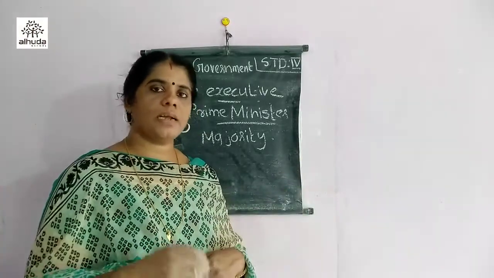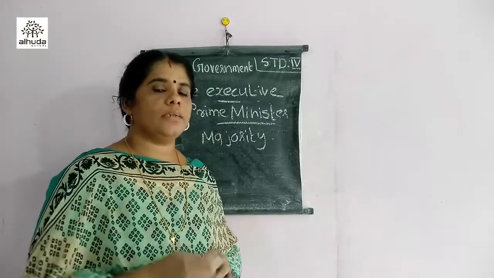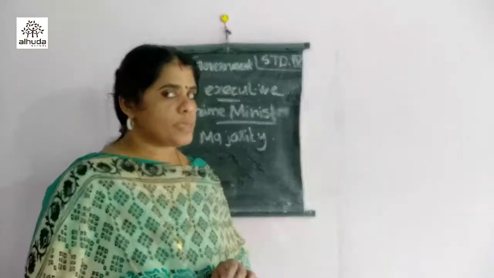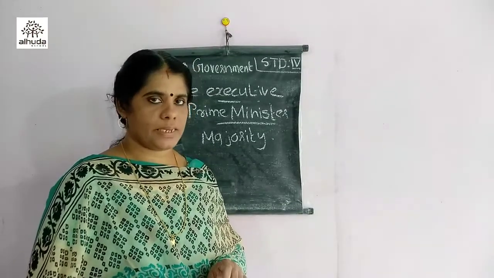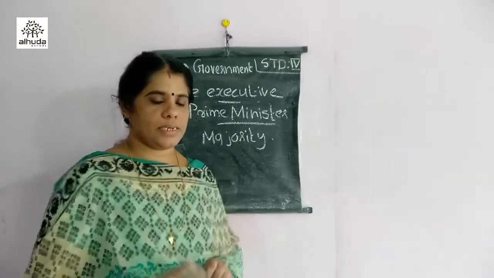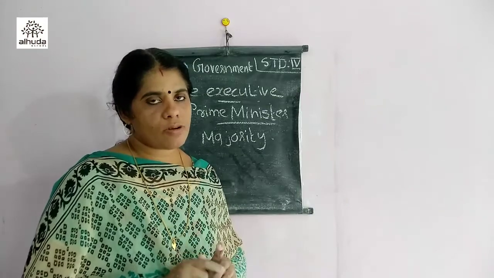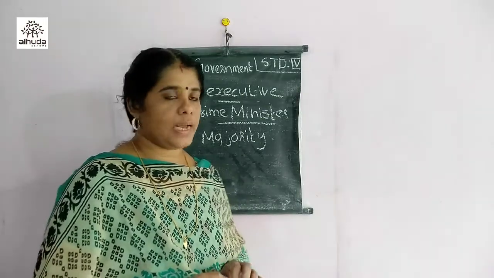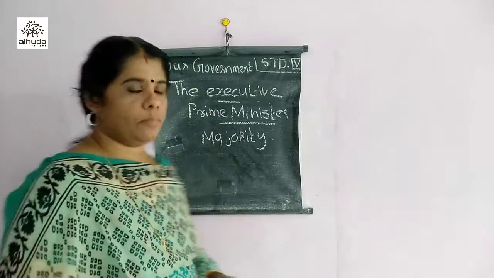Under the Prime Minister, many ministers are elected by the President with the help of the Prime Minister, so we call them ministers. So the President, Prime Minister, and Council of Ministers are together working for the welfare of the people. That's about the executive. Now coming to the judiciary.